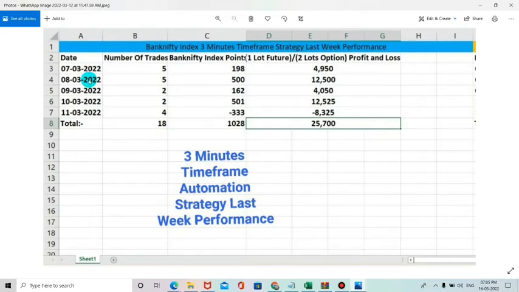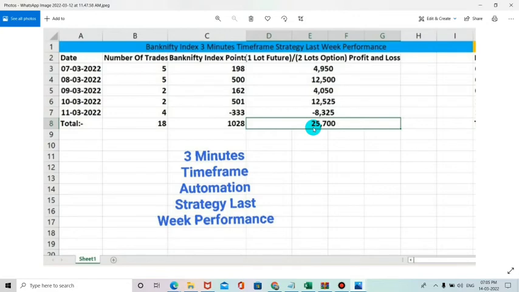As well as you can see for the 8th, 5 trades, and the points reached were 500. On the 9th, 162 points were taken, the 10th 501 points, and on the 11th we lost 333 points, and finally we reached almost 1028 points in the previous week alone. So if you have invested at least 2 lots of option, the investment for one lot of option needs to be at least 20,000, then only the strategy will take the perfect trade entries without any disturbance. So if you have invested in 2 lots of option with our strategy, your profit is 25,700.